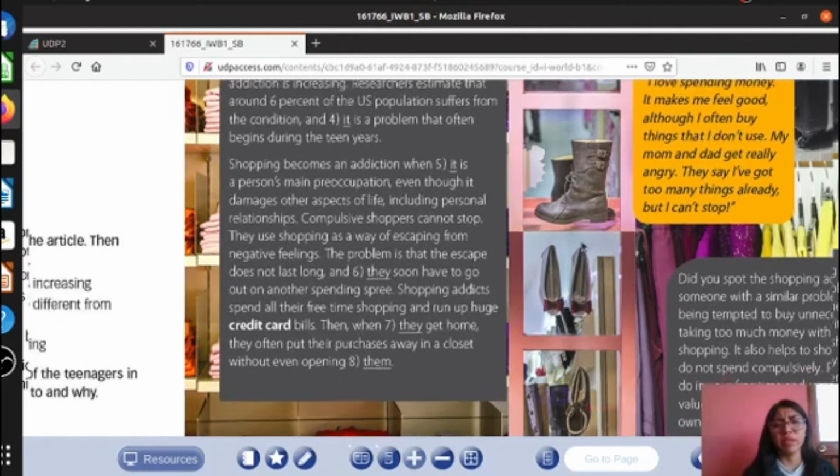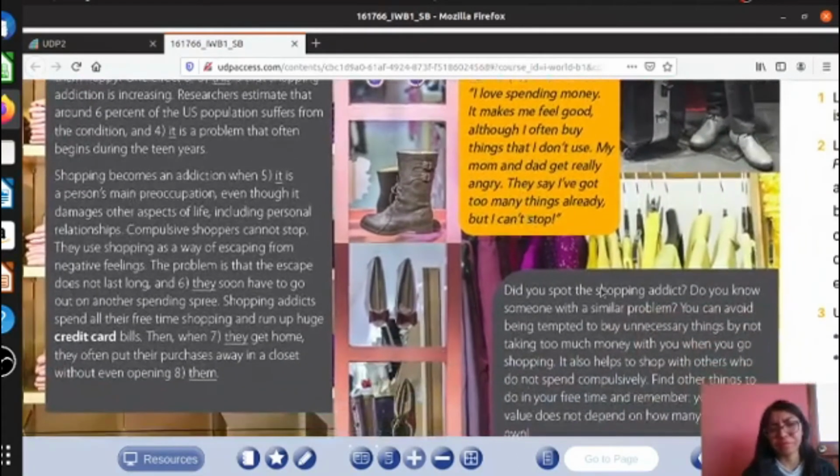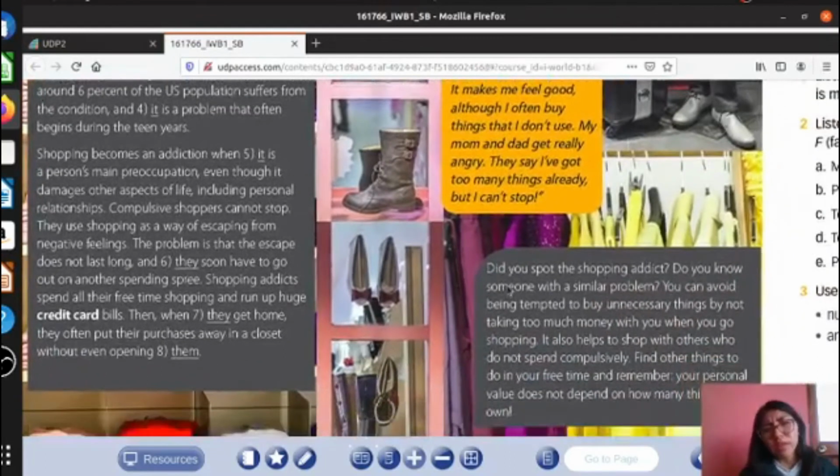Okay, so I think that is a problem. Did you spot the shopping addict? Do you know someone with a similar problem? You can avoid being tempted to buy unnecessary things by not taking too much money with you when you go shopping.